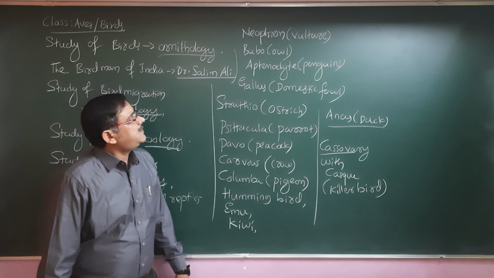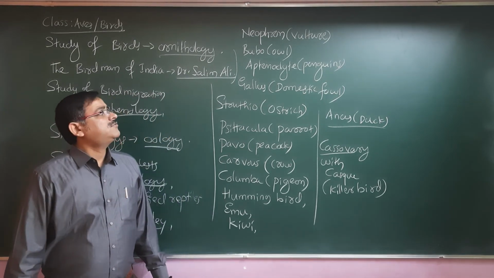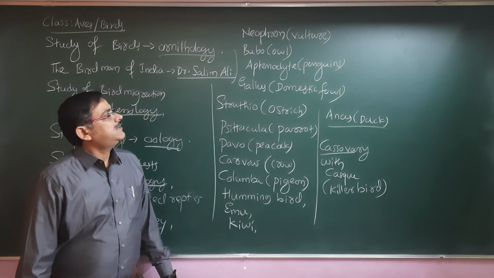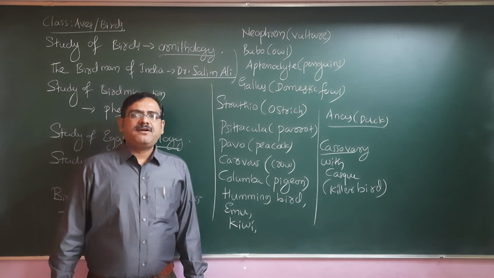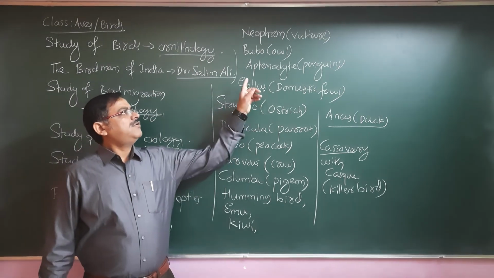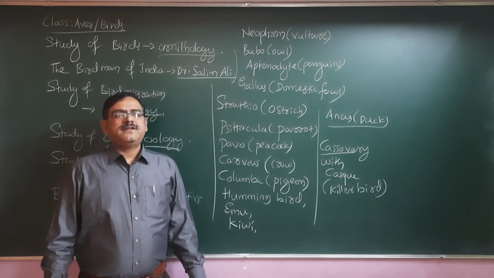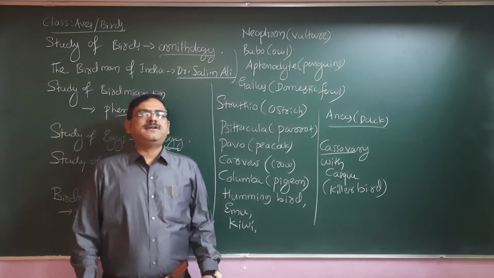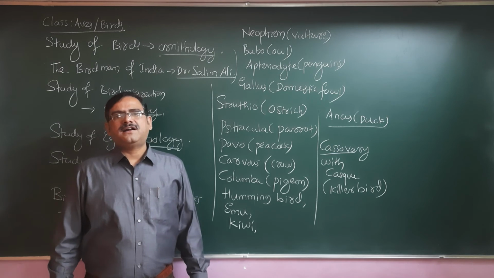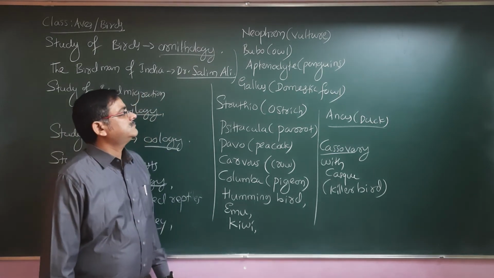Then Bubo, the nocturnal bird, active at night time, is also a friend of the farmer. Why? Because it is known to eat rats. That is the owl. Then Aptenodytes, the penguin, is mainly found in the Antarctic region. Penguins don't have well developed wings; the wings are modified into flippers, and they can swim fast and hunt whatever aquatic animals are available, such as fishes.